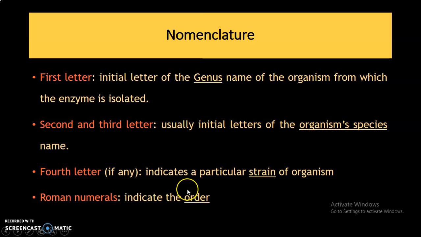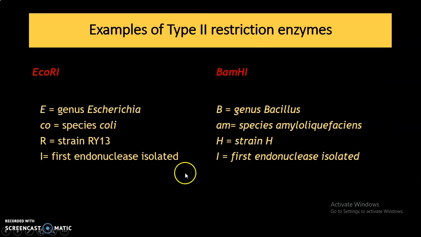extraction from that particular organism. For example, the EcoRI enzyme: see, E is the first letter, C second, O third, R is the strain name, and Roman numeral I. So E encodes the genus Escherichia.